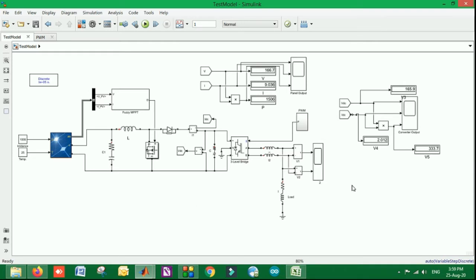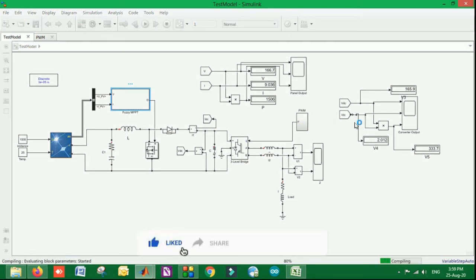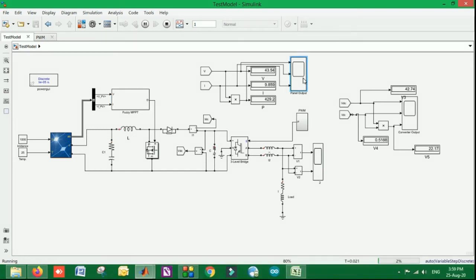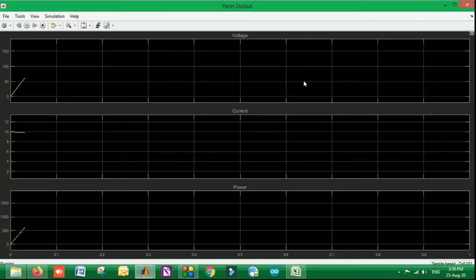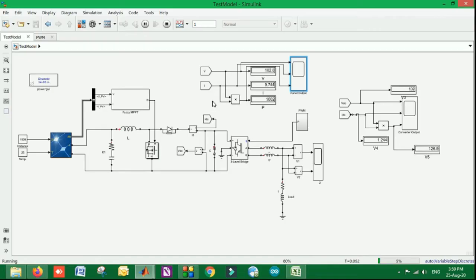You can see in front of you one of the systems, which is basically the MPPT with the fuzzy controller. The FIS file is generated in the Fuzzy Logic Toolbox of MATLAB. Fuzzy is under the soft computing techniques, right? When I run this, it will simulate the result at the output and show the voltage variations traced by the MPPT, and a graphical representation is also done in this model. An analysis of voltage, current and power is done. This model is basically a modification of the traditional MPPT, showing how the fuzzy MPPT model behaves with respect to the simple MPPT system.